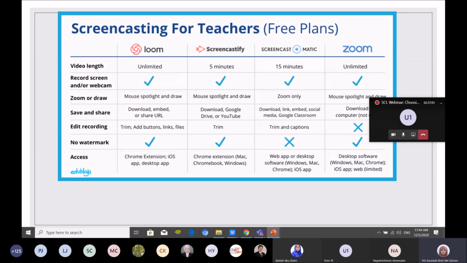free plan that I will use is Screencast-O-Matic because it's 15 minutes. 15 minutes is a very effective video lecture. If you do a 1 hour or 2 hour video lecture, it is not effective. Students will get bored, so you need to make it into chunks. So 15 minutes, 15 minutes, 15 minutes. Screencast-O-Matic is very effective, but we will try another platform also, another app, software.